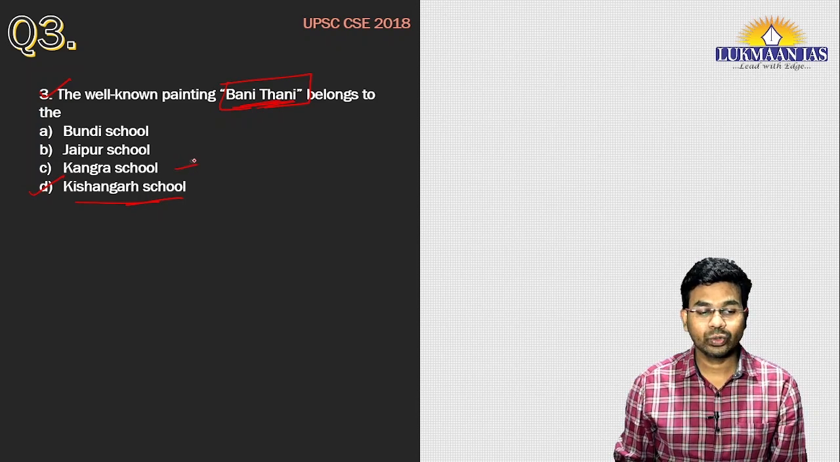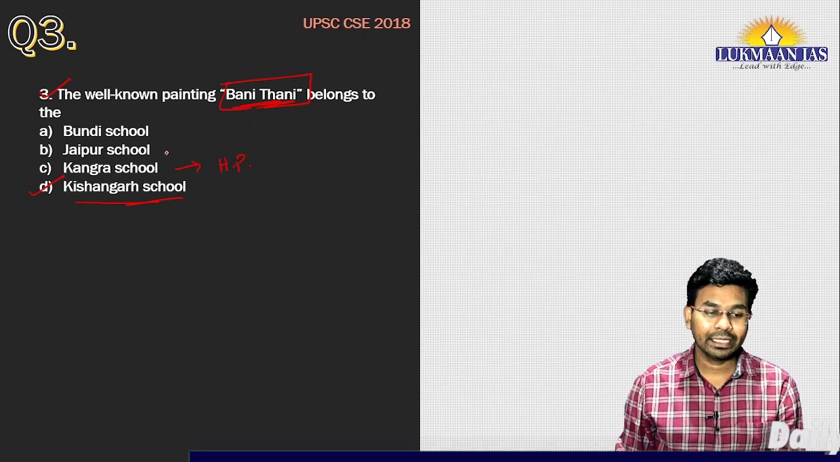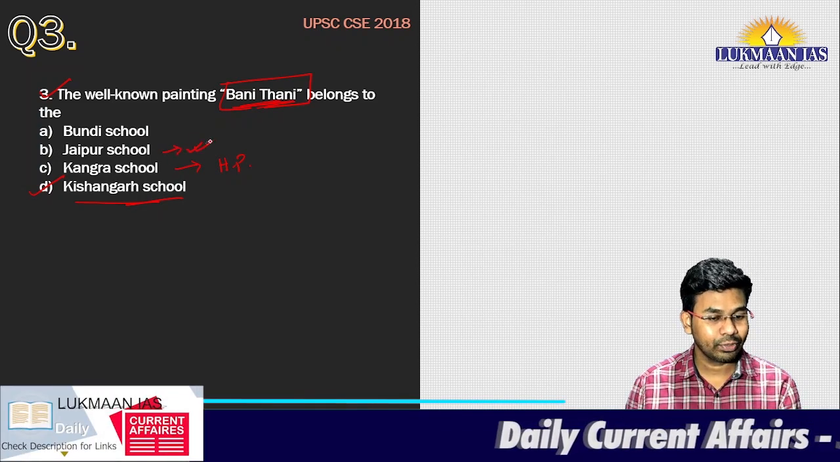Kangra school is located in the state of Himachal Pradesh, and the Jaipur school is located in Jaipur, Rajasthan.